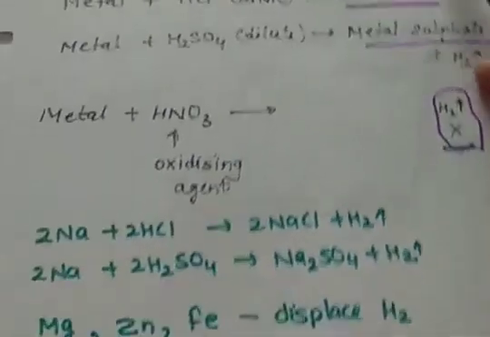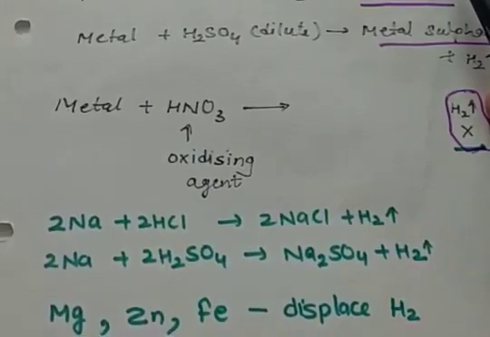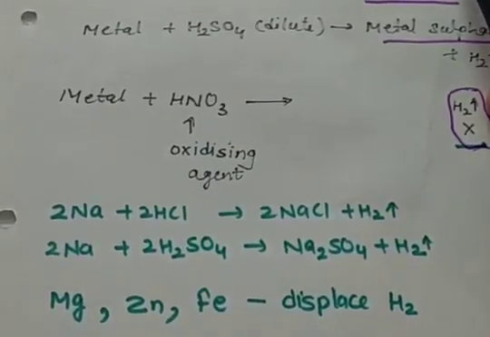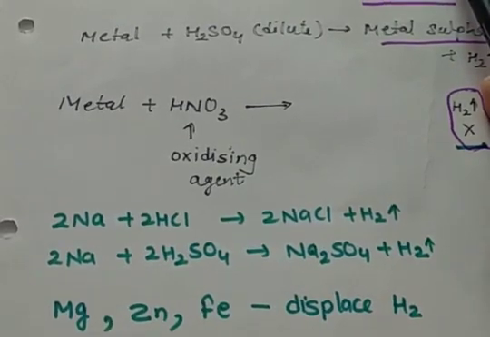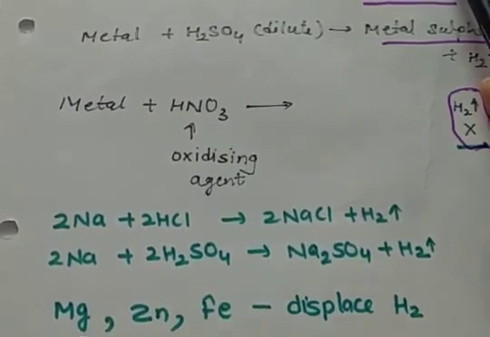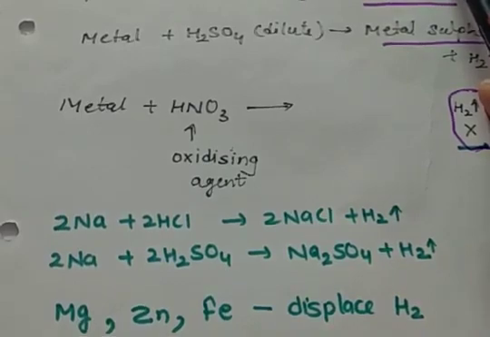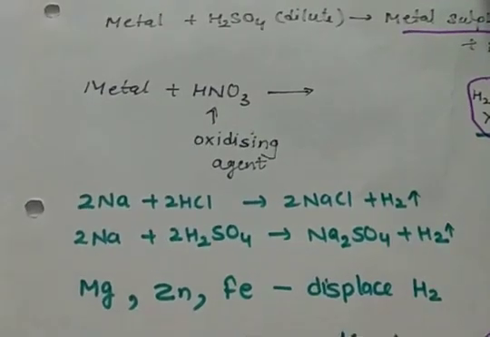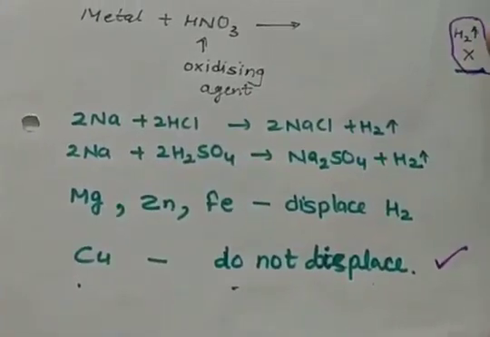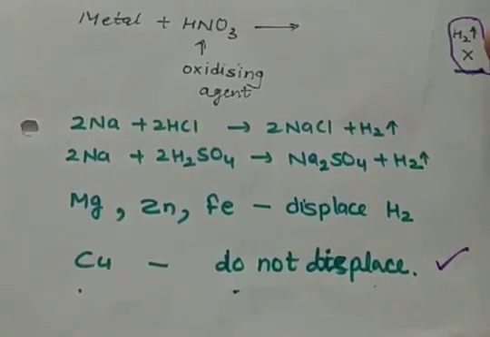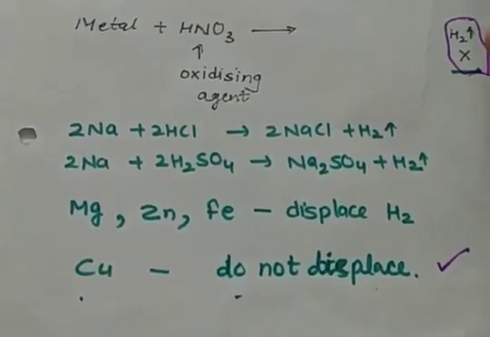For example, when sodium reacts with hydrochloric acid, it forms sodium chloride and hydrogen gas is evolved. When sodium reacts with sulfuric acid, it forms sodium sulfate and hydrogen gas is evolved. Magnesium, zinc, iron also produce the same effects. They displace hydrogen from the acids and form salt, and hydrogen gas is liberated. But copper, as it has a standard electrode potential value lower than hydrogen, does not displace hydrogen from the acids.